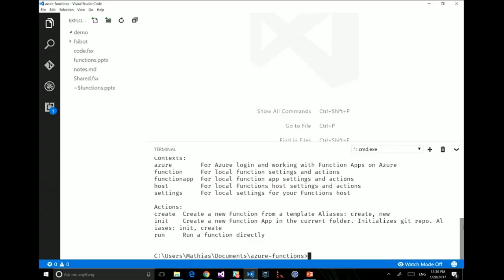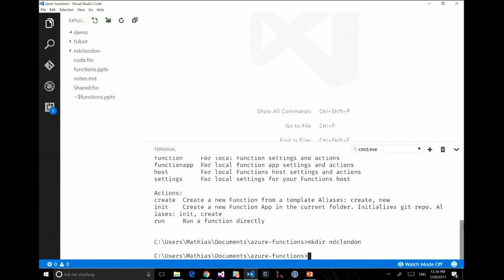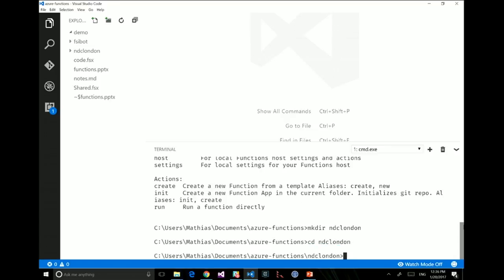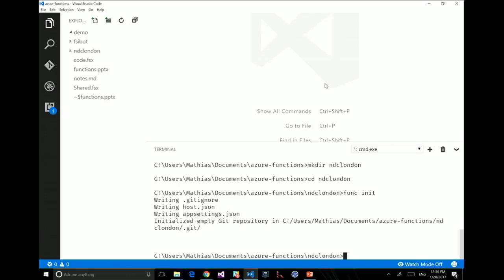So what can I do with this? I can do something like this. I'm going to first create a directory, which I'm going to call, why not, NDC London. So now I have this. I'm going to also go to that directory, and now I can do something like func init. And so this is going to create a couple of things for me in NDC London. It's going to create app settings, the host JSON, so the type of thing I would need for my function. And now I can start creating functions.